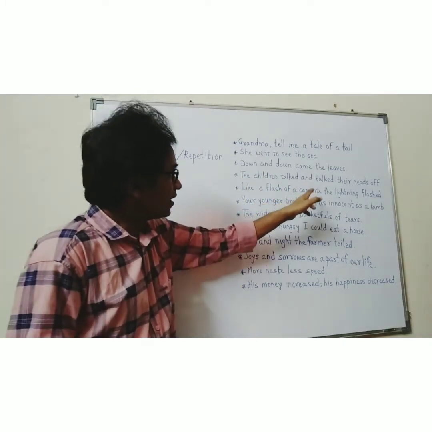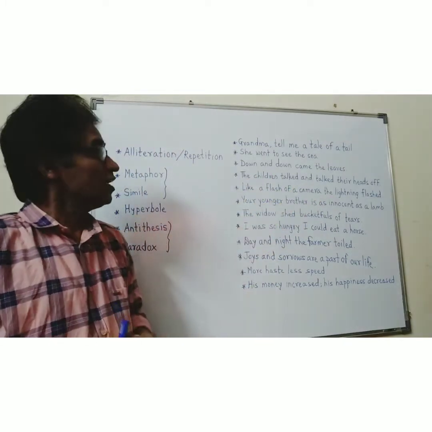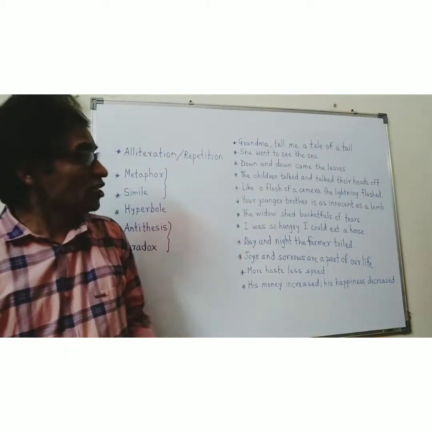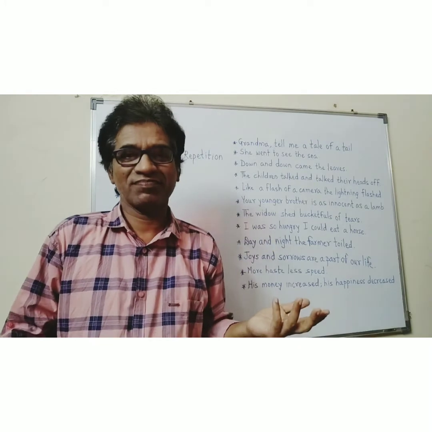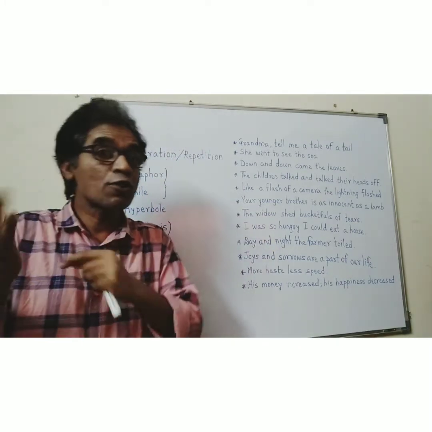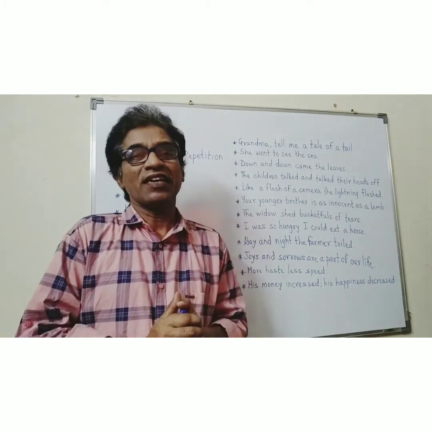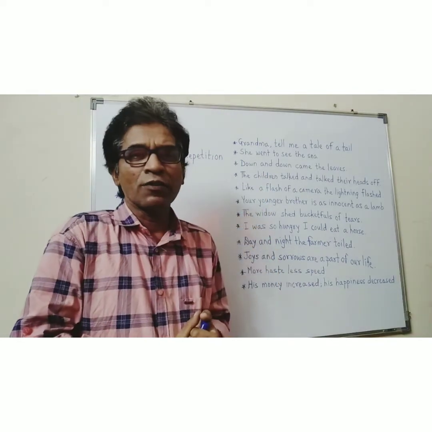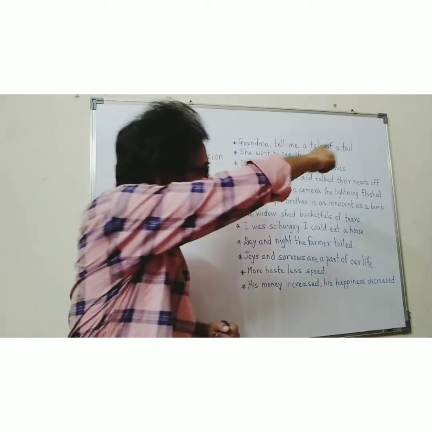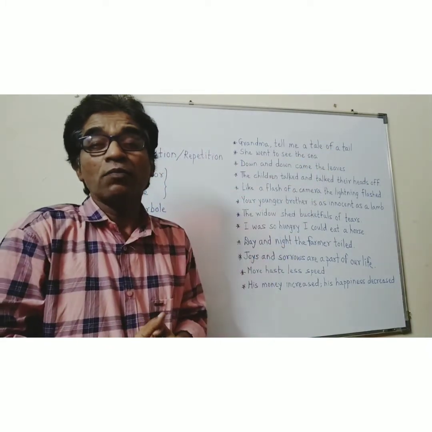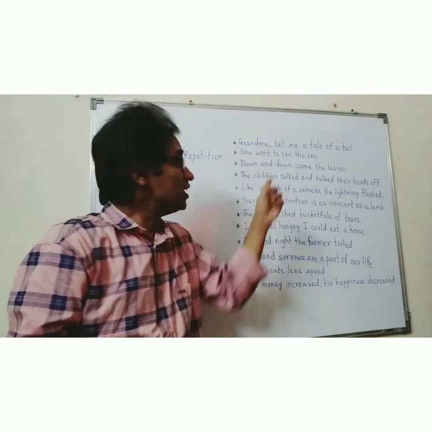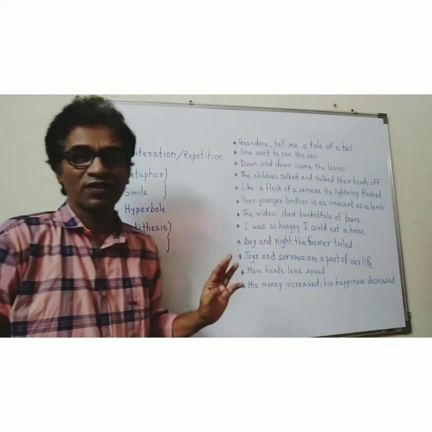This example is of simile. When I say the flash of the lightning flashed, I am comparing the flash of the camera and the flash of the lightning, but I am comparing it indirectly, then it is metaphor.